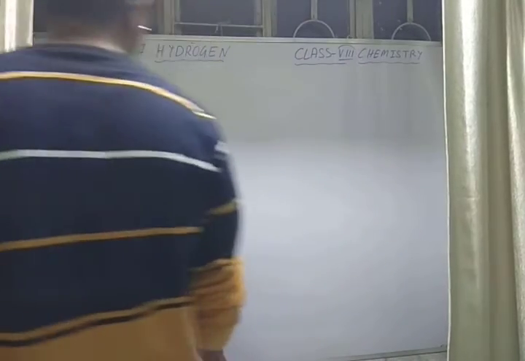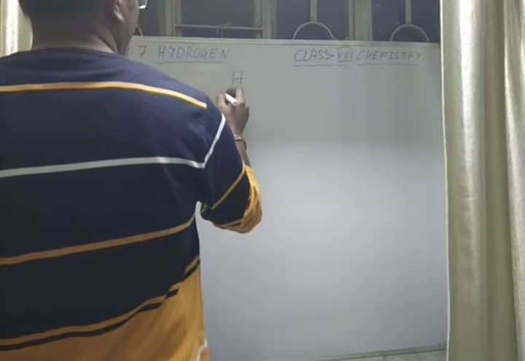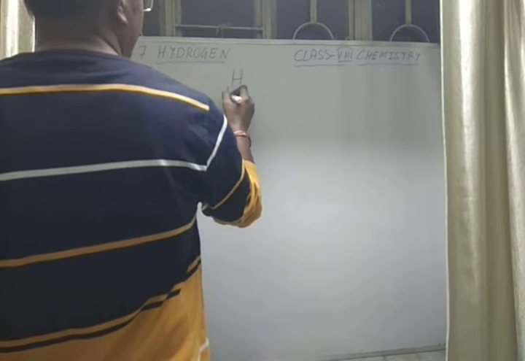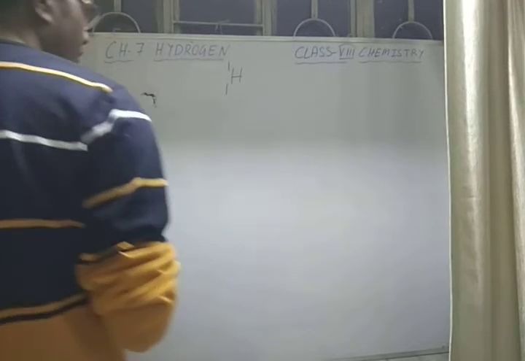All of you know about hydrogen. The symbol of hydrogen is H. Its atomic number is 1 and its mass number is also 1. Hydrogen exists in 3 isotopes.